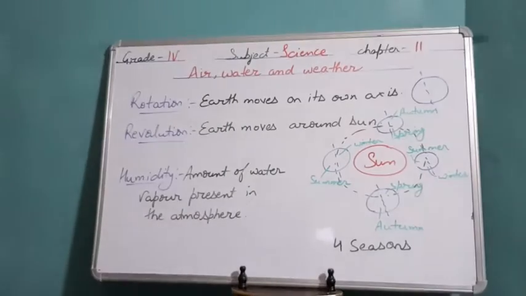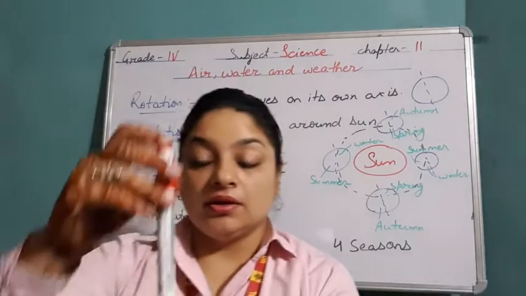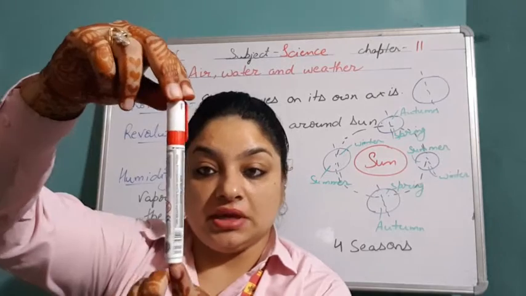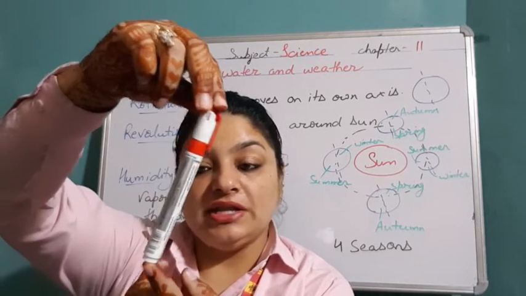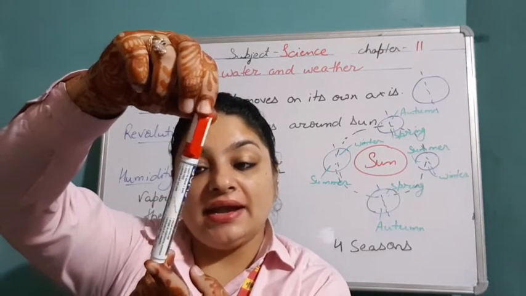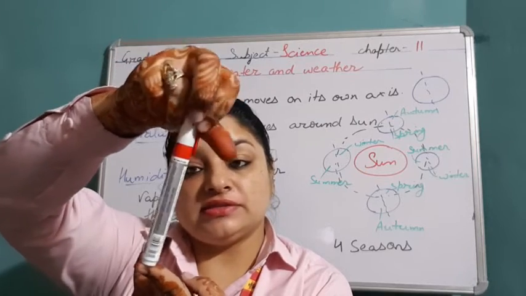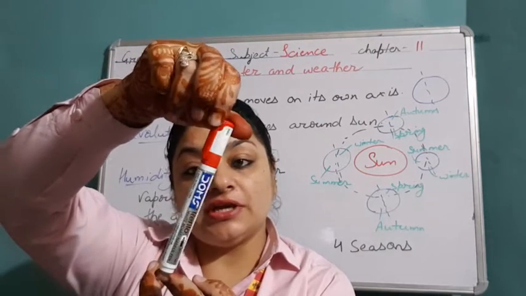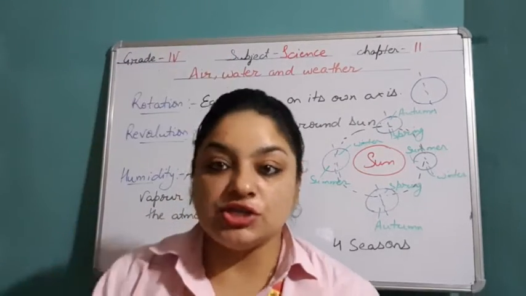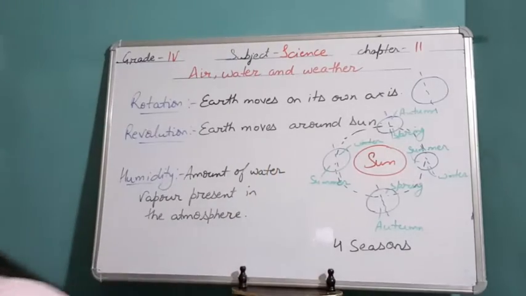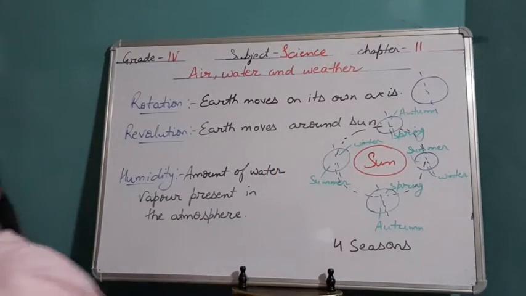You know, earth is not straight in this way. Earth is tilted at 23.5 degrees and it is continuously moving on its own axis. This movement of the earth on its own axis is known as the rotation of the earth. And because of the rotation only we have day and night.